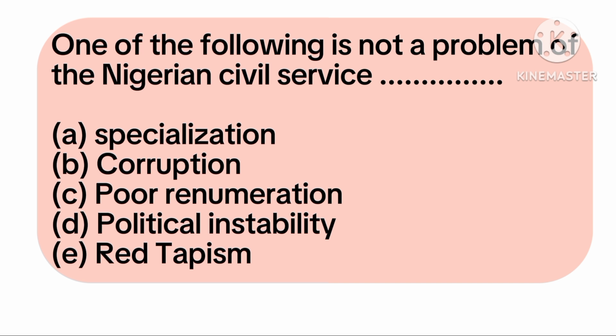Now let's see option E: red tapeism. Red tapeism simply means following rules blindly, following rules strictly, following rules without being allowed to use your own initiative or being given room for creativity, whether the rules are affecting the organization positively or negatively, with no room to make adjustments. So red tapeism is a problem to the Nigerian civil service. Like I said, option A is the correct answer. Now let's move to the next one.